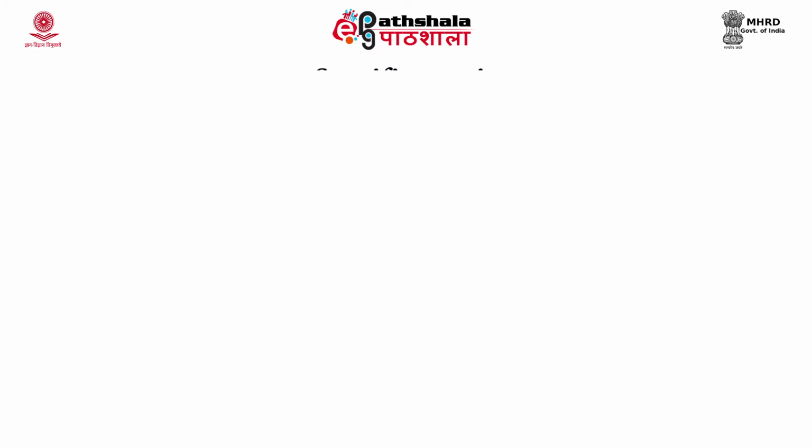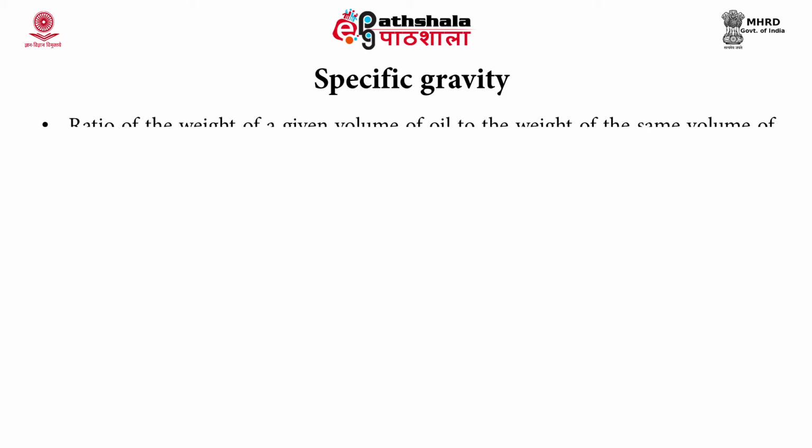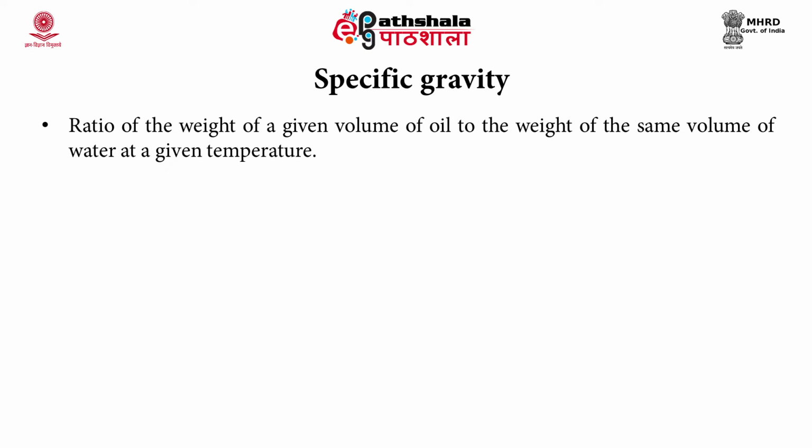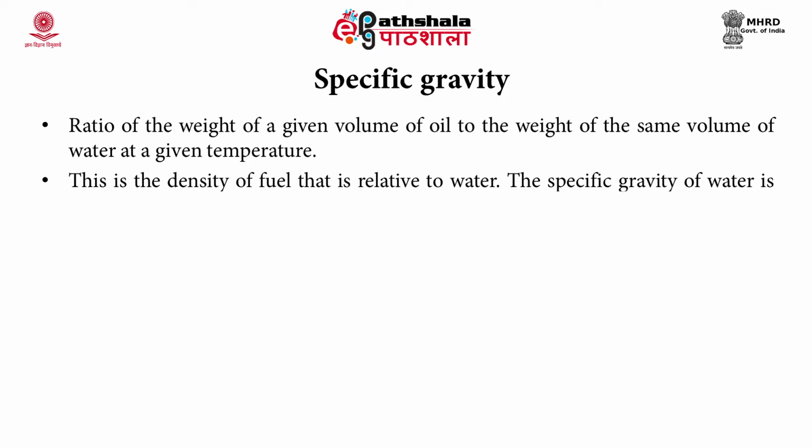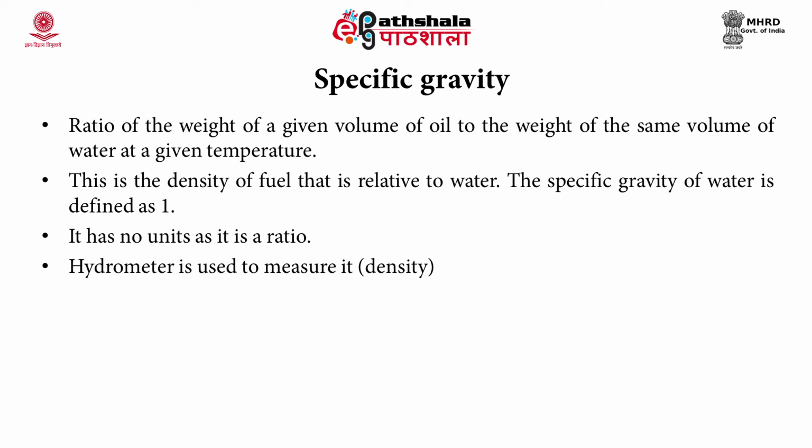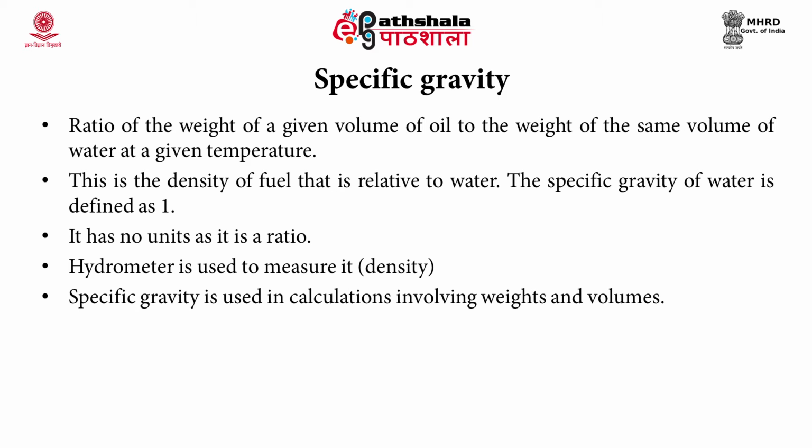Another property is the specific gravity. It is the ratio of the weight of a given volume of oil to the weight of the same volume of water at a given temperature. That is, it denotes the density of fuel with respect to water, and the specific gravity of water is hence 1. This property has no units since it is a ratio, and since the density is measured, a hydrometer is used for the estimation of the specific gravity.